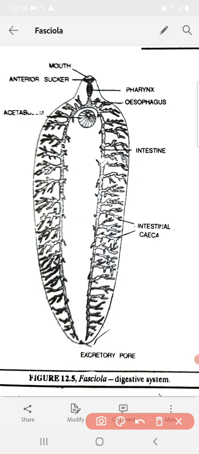Egestion is of the indigestible food which remains undigested in the alimentary canal. This is moved forward by antiperistalsis and is passed out through the mouth because there is no anus here. So in this way, the digestive system is explained and the nutrition occurs in the case of Fasciola hepatica.